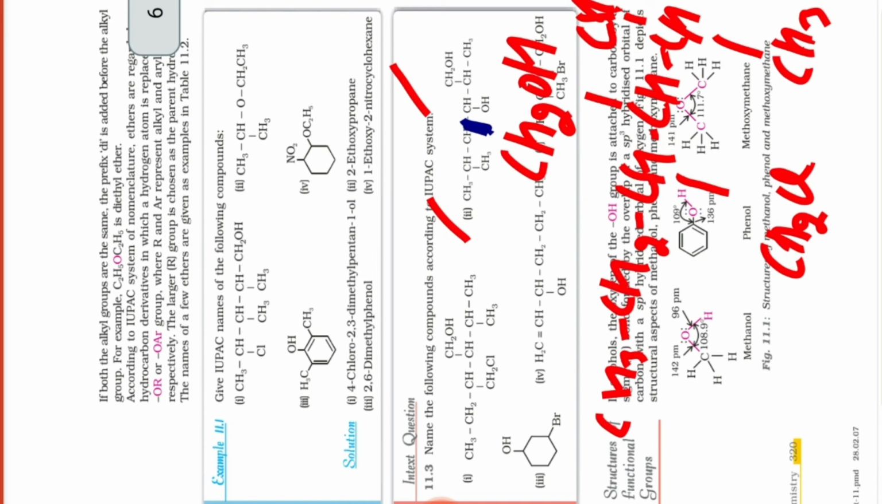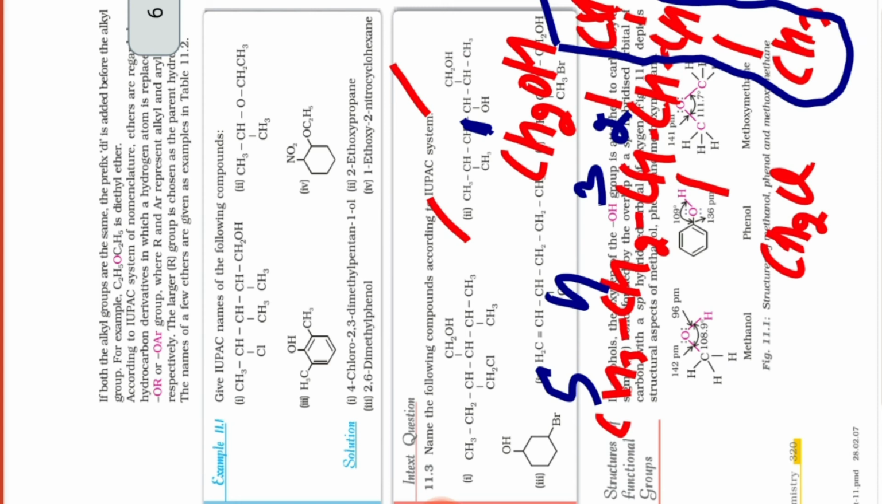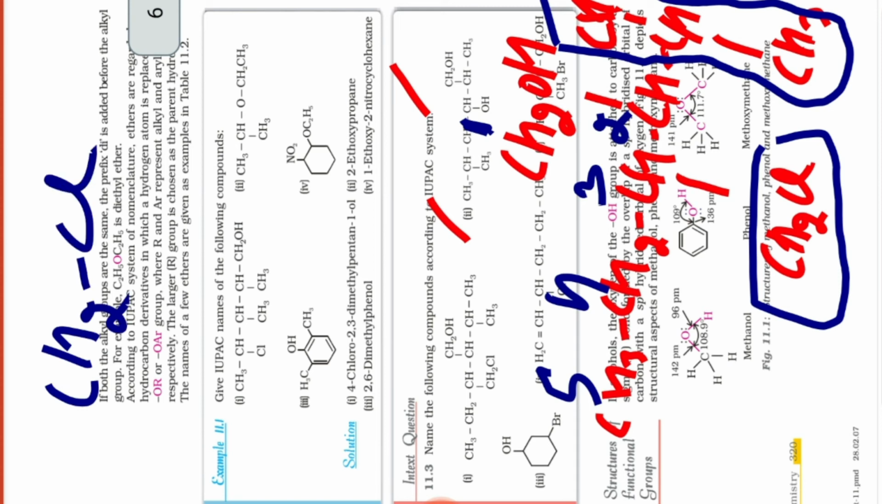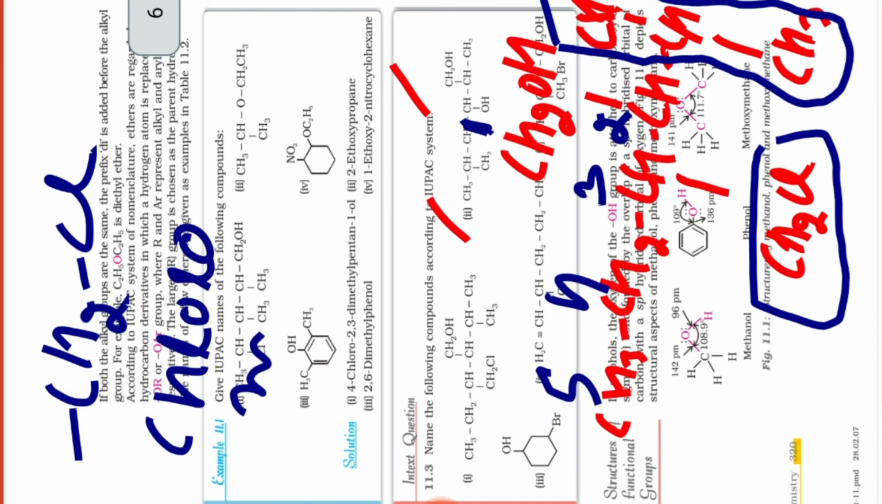Okay, then after that this is 2, then 3, 4 and 5. Clear? Now this one acts as a substituent, and this one also acts as a substituent. And I will tell you, this CH2Cl as a substituent, its name is chloromethyl. Okay, what do you call it?